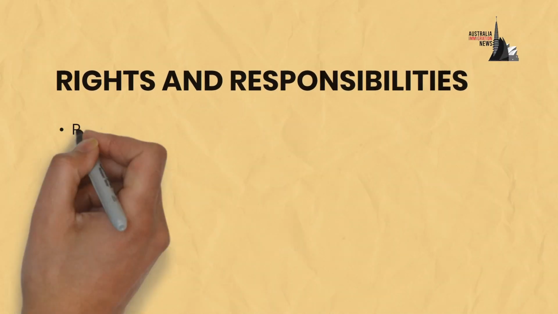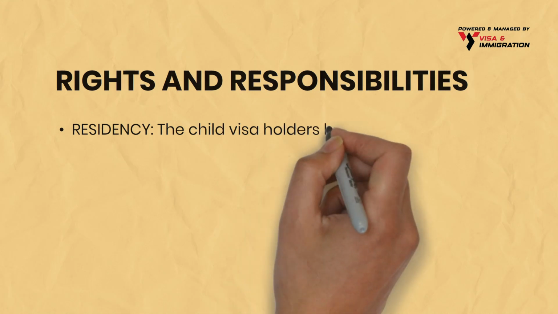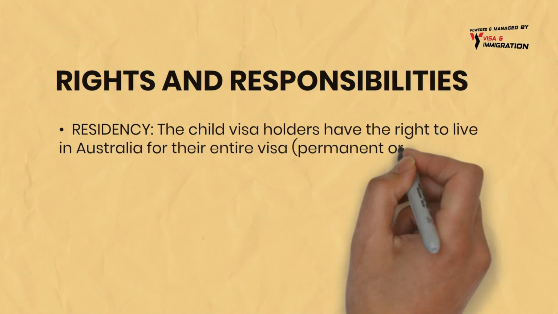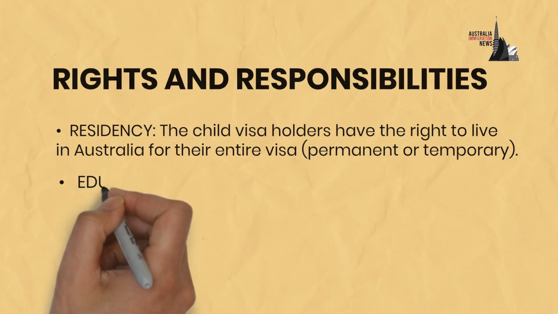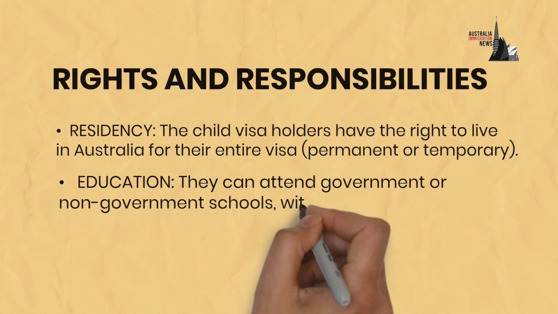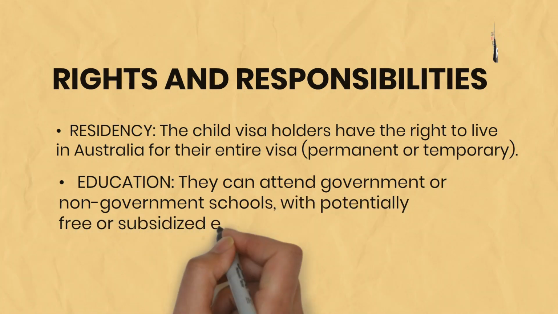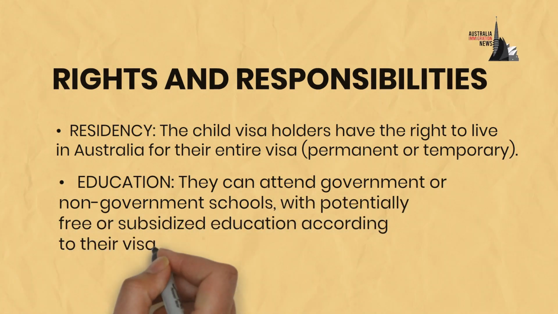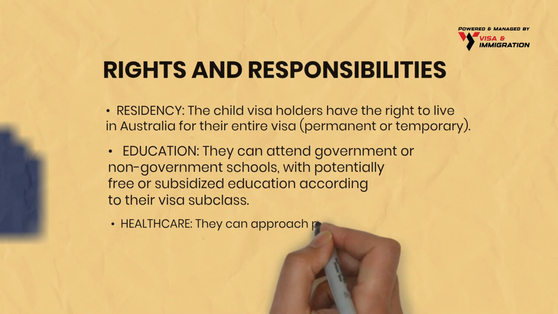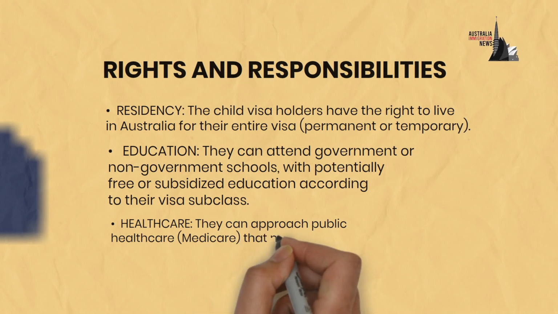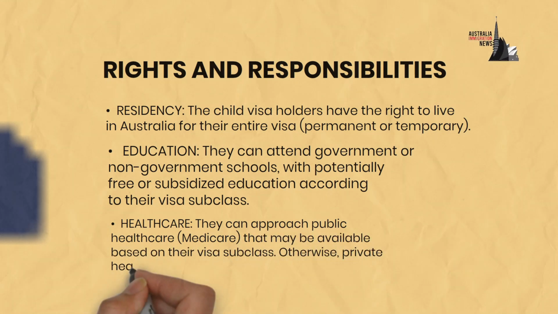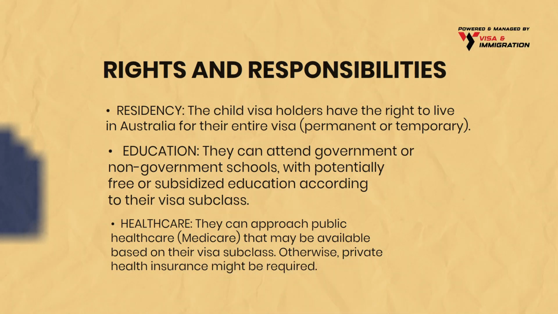The first is residency. The child visa holders have the right to live in Australia for their entire visa, permanent or temporary. Second is education. They can attend government or non-government schools, with potentially free or subsidized education according to their visa subclass. And lastly, healthcare. They can approach public healthcare, Medicare, that may be available based on their visa subclass. Otherwise, private health insurance might be required.